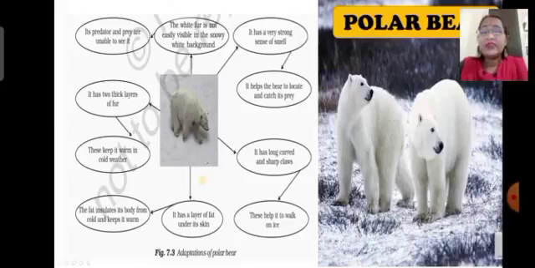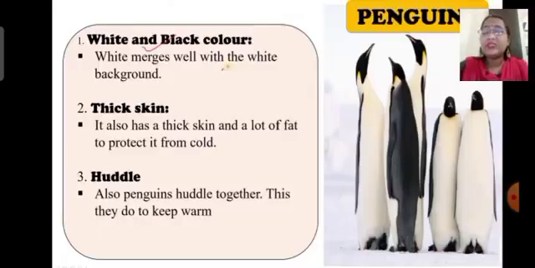Next, we'll see the features adapted by the penguins to survive in the cold region. Let's see here. First is the white and black color of the penguin. The white color merges well with the white background of the snow. Second thing is the thick skin of the penguin.